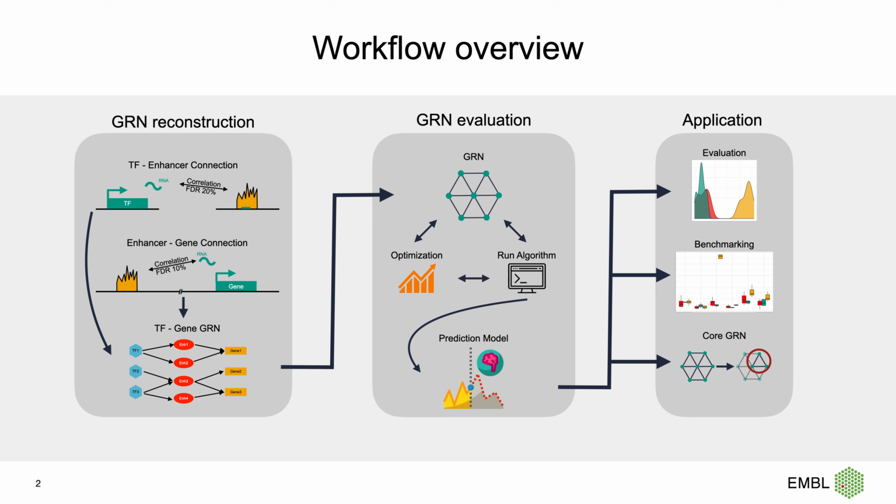First, the GRN reconstruction. You can see in the left panel, the network has three types of nodes: transcription factors, regulatory elements, and genes. They are connected by two types of connection, TF to enhancer and enhancer to genes. The key point of our approach is that we integrate these two types of connection, which are inferred from multiple complementary methods, and construct an unbiased unified regulatory network. The network is based on data from a cohort of paired ATAC and RNA-seq samples of at least 20 individuals.